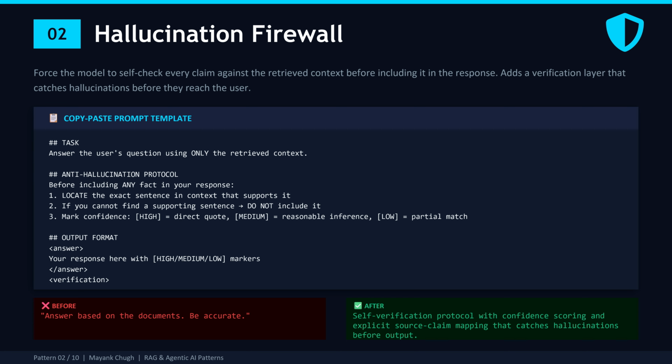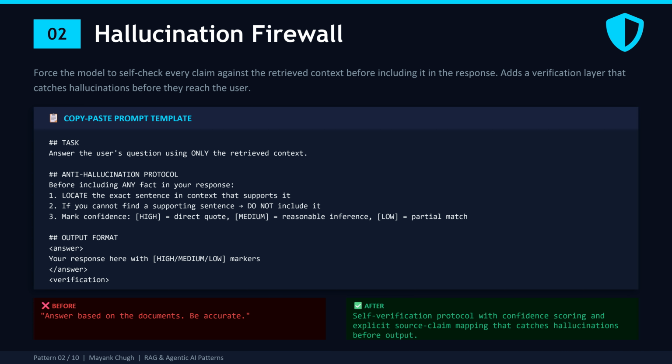Pattern number 2 is one of my favorites. I call it the hallucination firewall, and it's the single most effective technique I know for reducing hallucinations in RAG systems. Here is what most people do. They tell the model "be accurate" or "only use the provided documents," and that helps a little, but the model is still generating text token by token, and once it starts going down a wrong path, it keeps going. It doesn't stop and check itself. This pattern forces it to check.